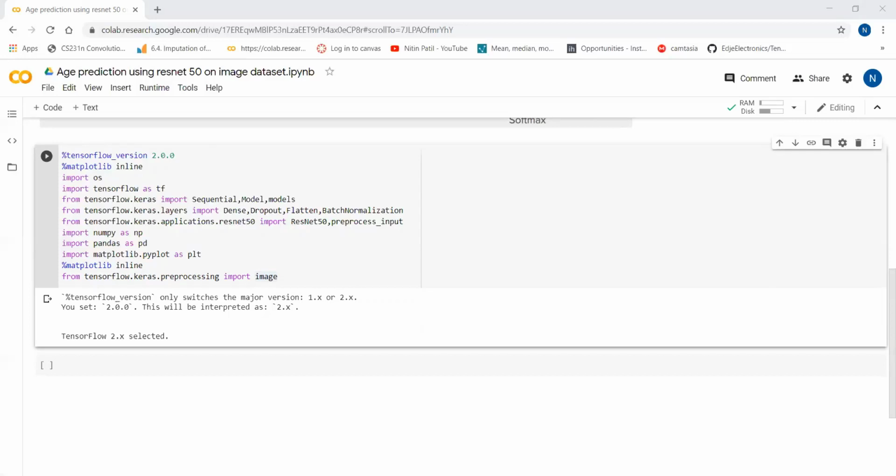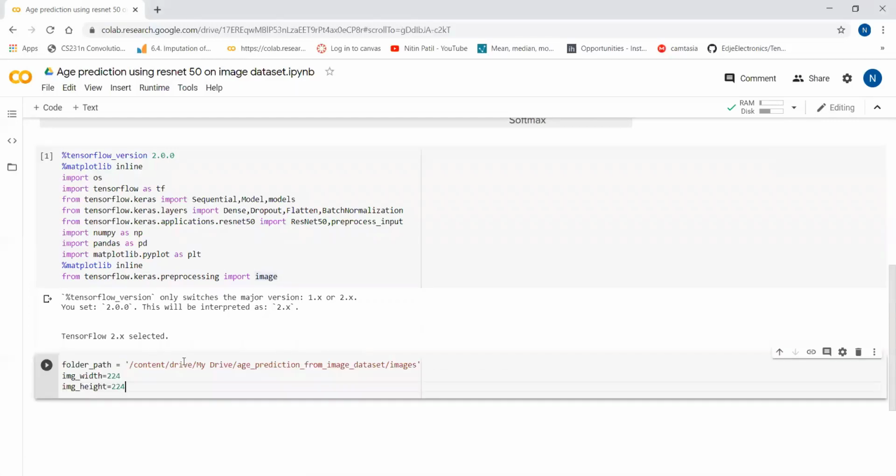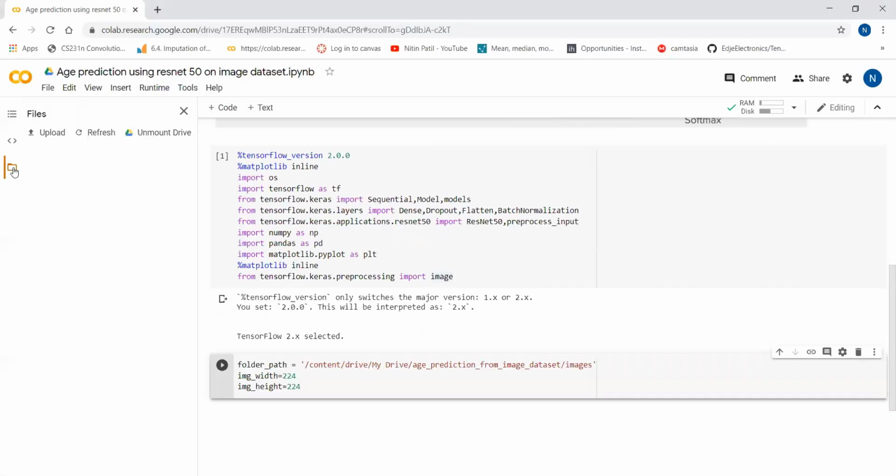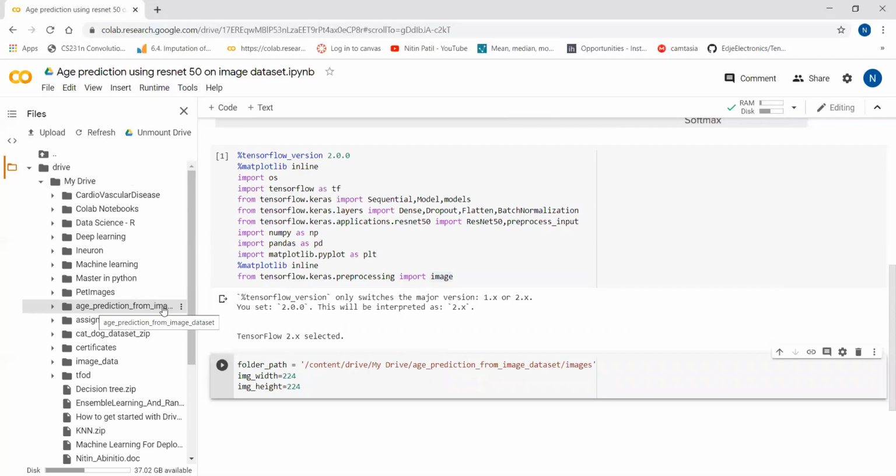Our next step is to declare variables, right? We generally declare variables for image width, image height, and folder path. Okay, so the same variables are here. I have kept the directory over here. Just a minute, let me show you. Age prediction from images. Okay, this is the directory.